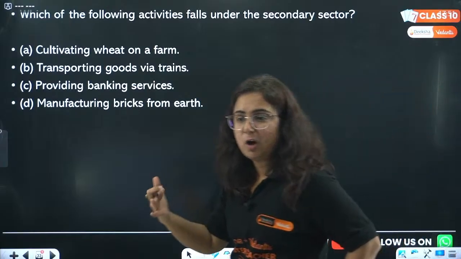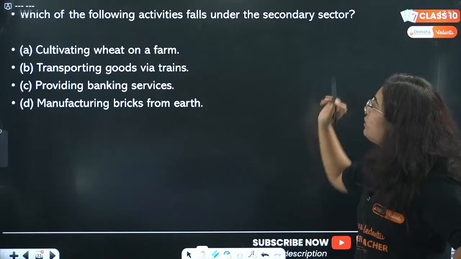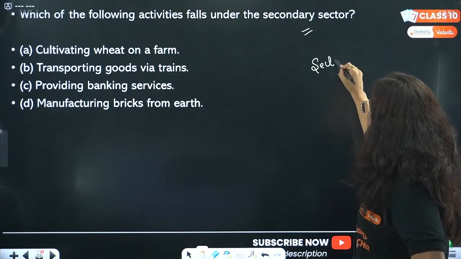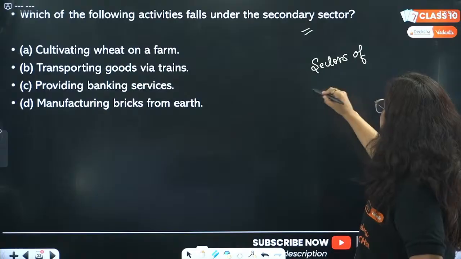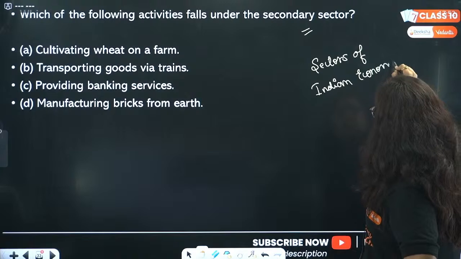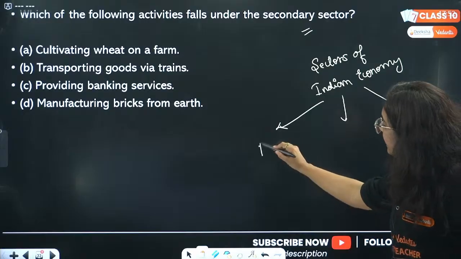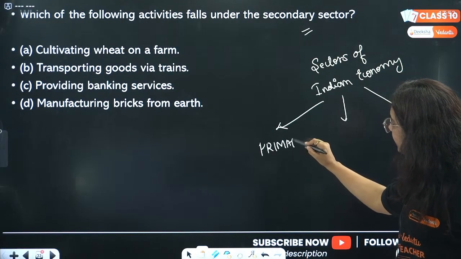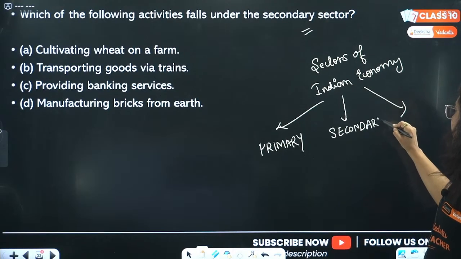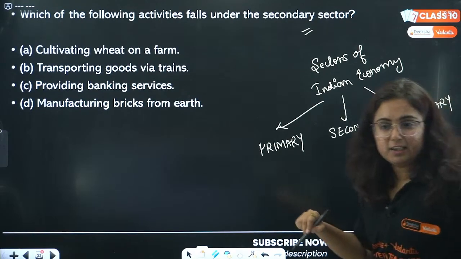We are moving towards economics. So, which of the following activities fall under secondary activity? The chapter name is Sectors of Indian Economy. We have three sectors in the Indian economy. What are they? They are majorly the primary sector, the secondary sector, and the third one is the tertiary sector. Primary, secondary and tertiary.